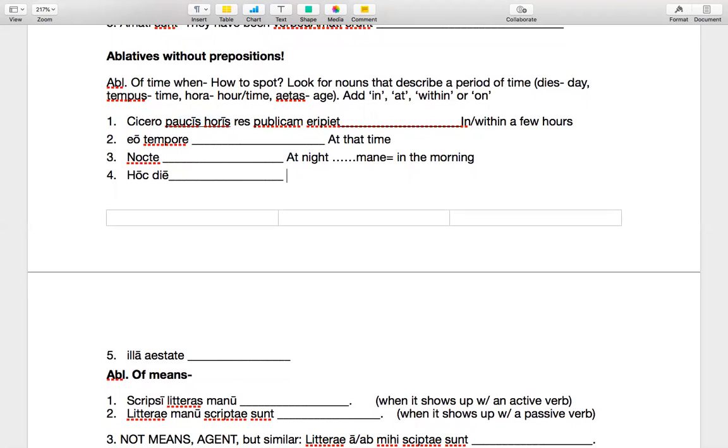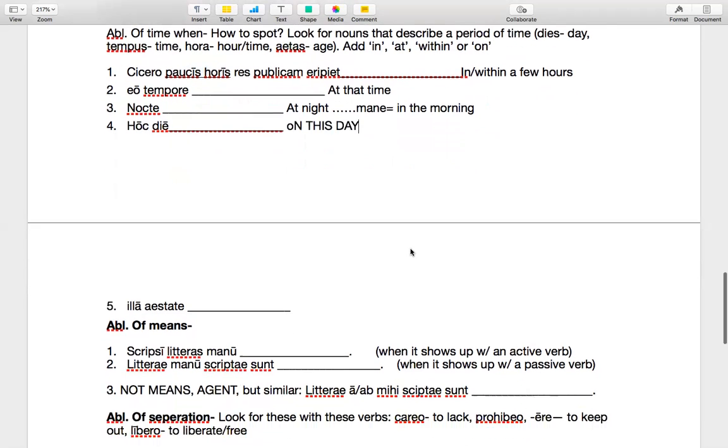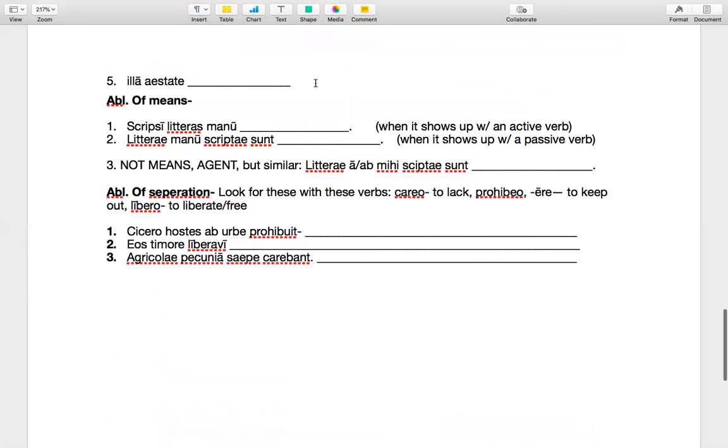Hoc die is going to be something like, so it's this day, right? So in this day, at this day, maybe on, right? On this day sounds pretty good, even when it's in all caps, looking all jank. Illa aestate would be, and that means that summer. I meant to say aestate.